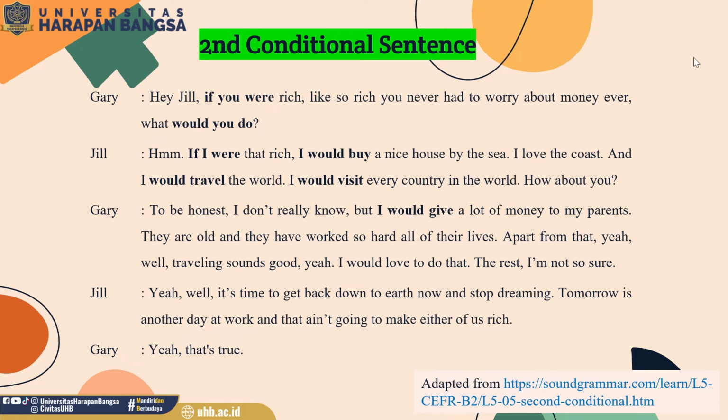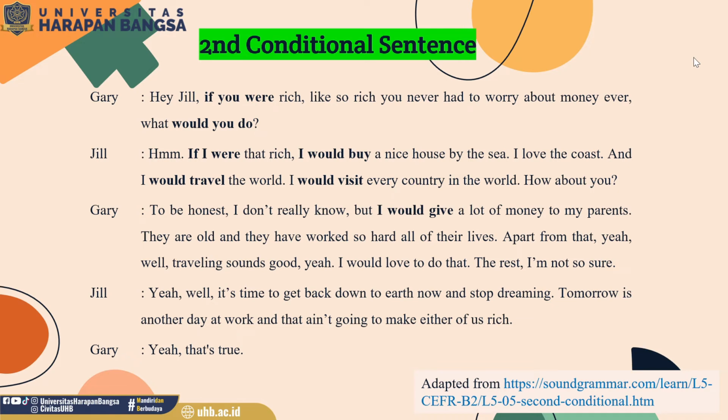Hey Joe, if you were rich, like so rich you never had to worry about money ever, what would you do? If I were that rich, I would buy a nice house by the sea. I love the coast. And I would travel the world. I would visit every country in the world. How about you? To be honest, I don't really know, but I would give a lot of money to my parents.